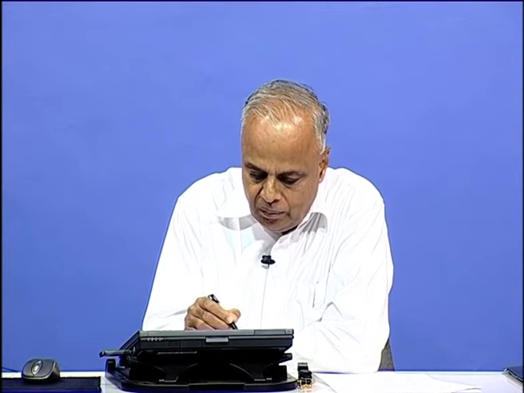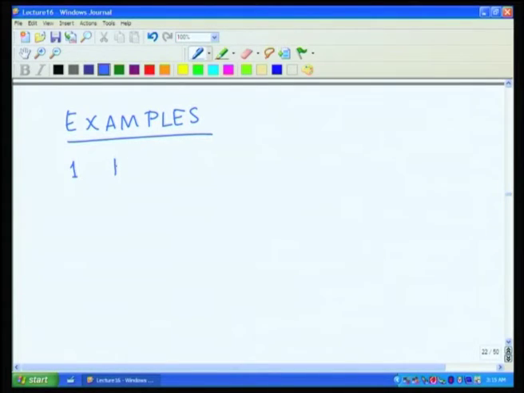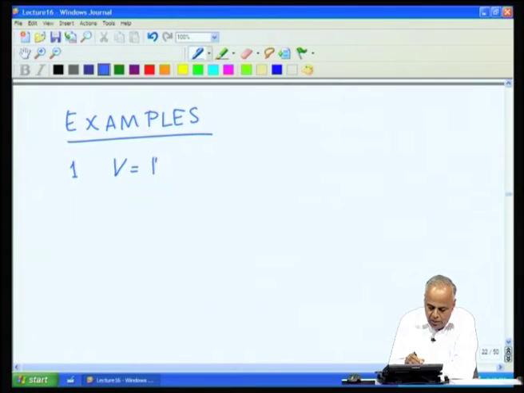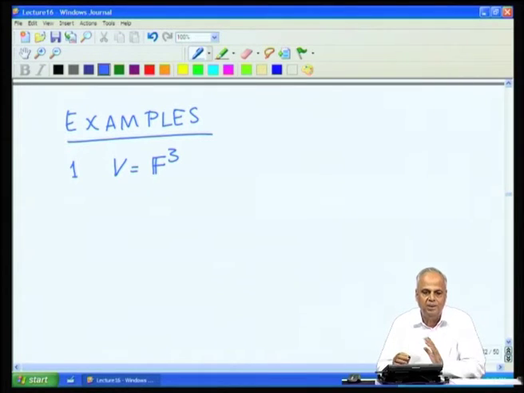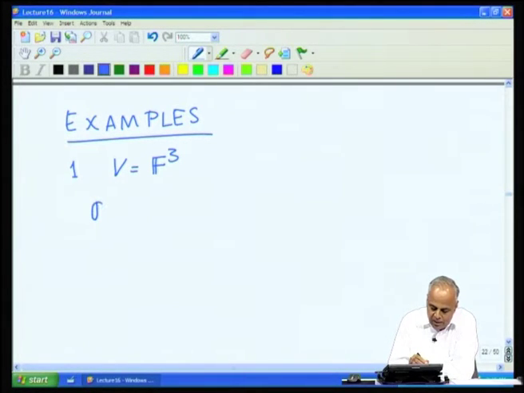We will begin with a few simple examples. Let us look at the space V to be F^3. Always the starting example is F^3, because if you take F to be R, we get R^3, our standard 3-dimensional world where we are living. So, let us first take a basis B, which is an ordered basis.